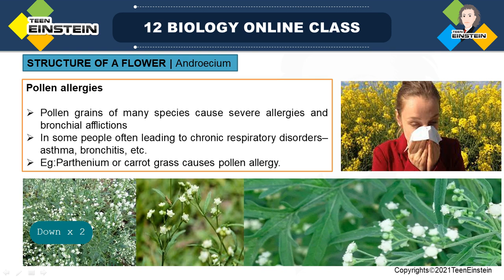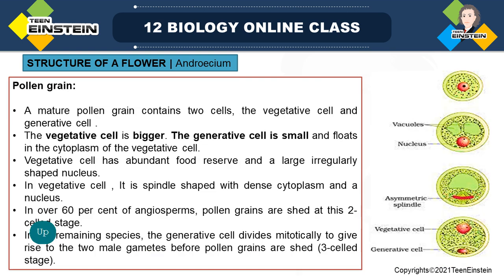In the majority of angiosperms, pollen grains are shed at the two-cell stage. That means while shedding, the pollen grain will have a vegetative cell and a generative cell. In the remaining 40% of flowering plants, the generative cell divides mitotically, an equational division, and forms two male gametes.